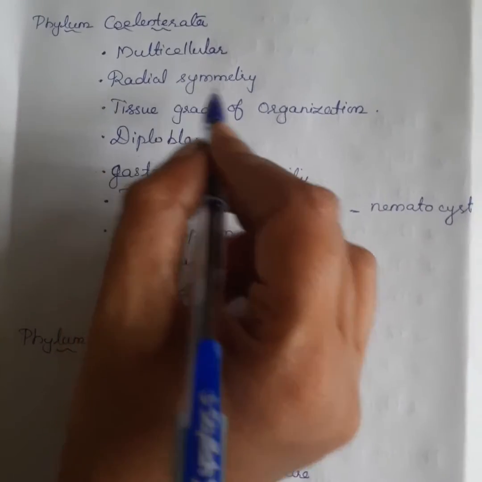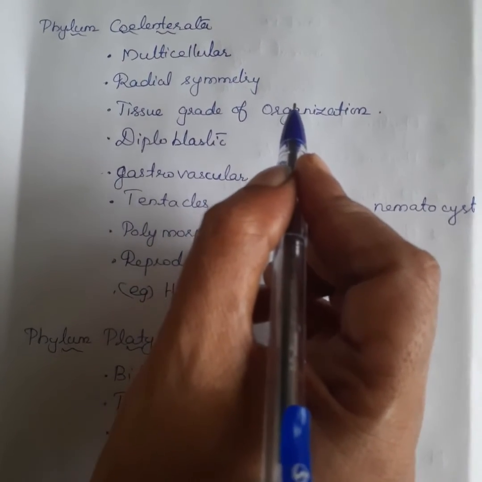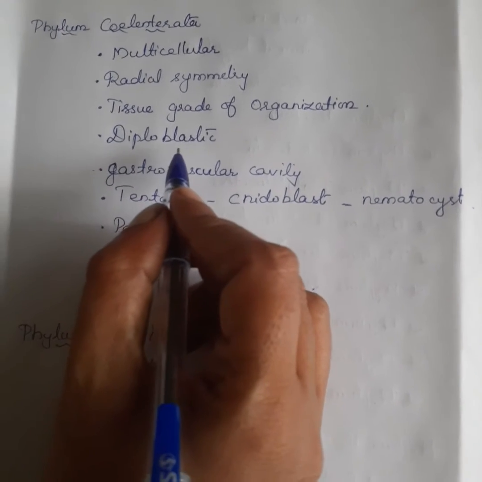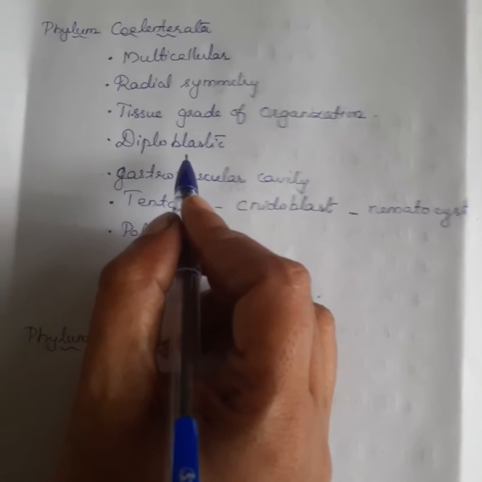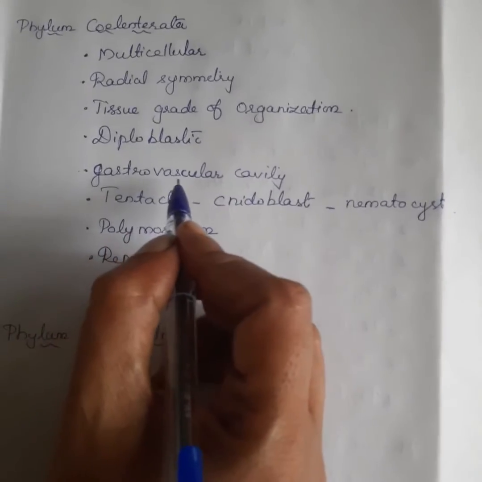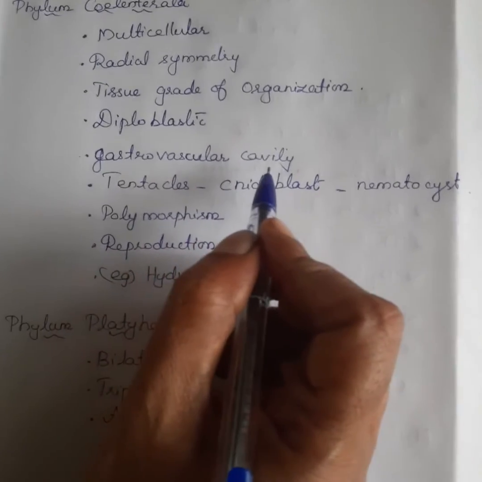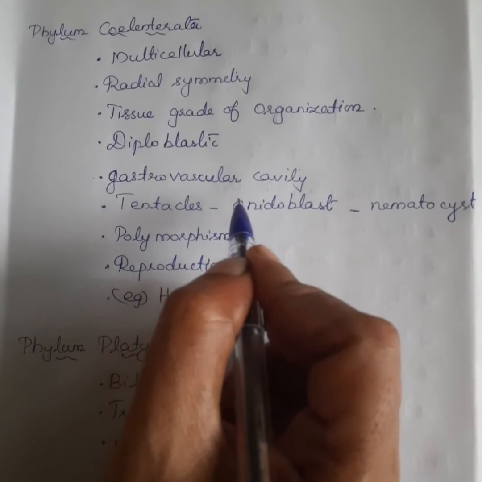It contains two germ layers, so it is called diploblastic. It contains outer ectoderm and inner endoderm. It has a gastrovascular cavity, which is called the coelenteron.